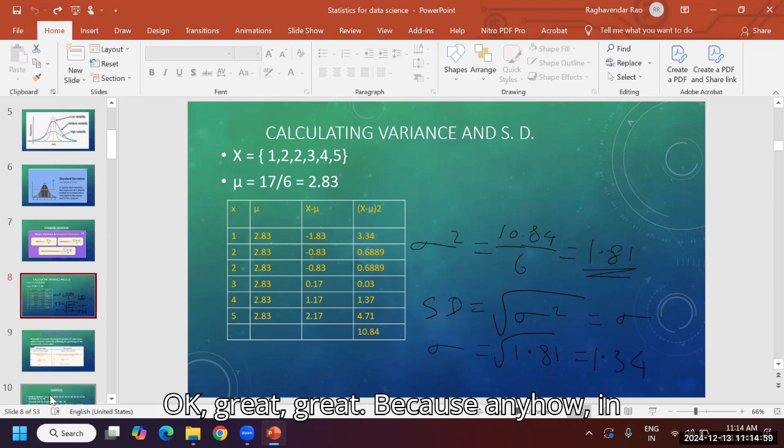Great, great. Because anyhow, in another 10 years, we can stay on this subject. That's what I felt. So I moved. I was in SAP BW, from 3.0 B onwards I worked. 3.0 B, 3.1 C, suddenly 3.5, suddenly 7, finally HANA came. Total change. But again, another 10 to 15 years, we will be on data science. It is a long future. Still, we can learn this thing. Any new persons?